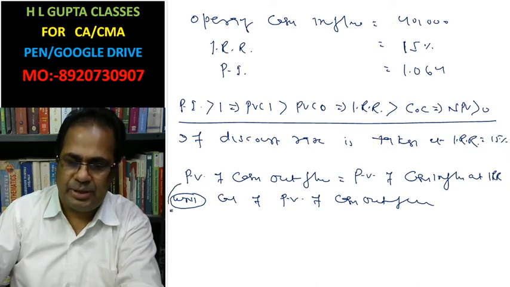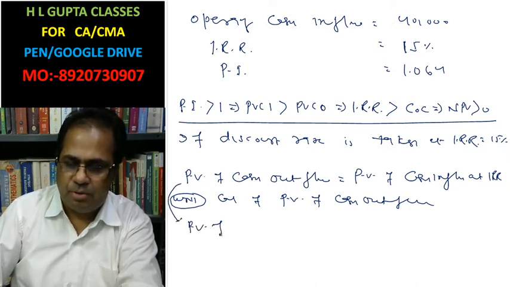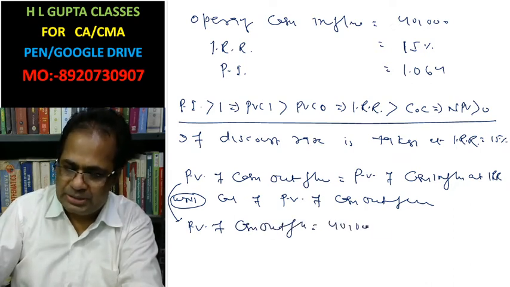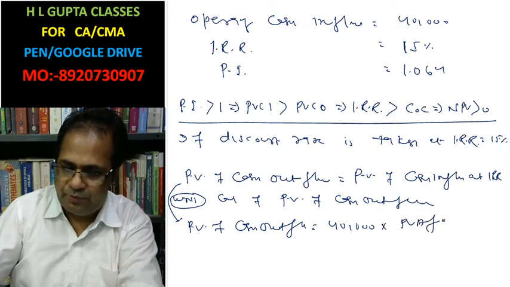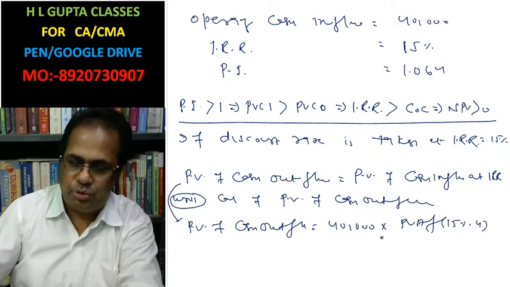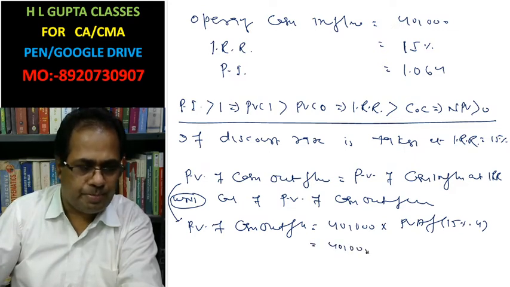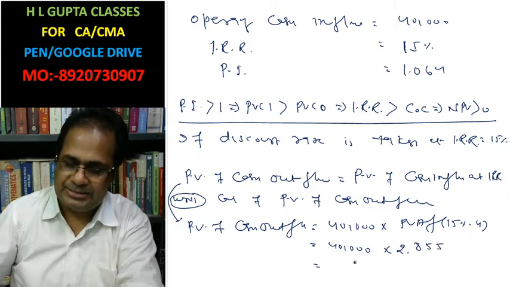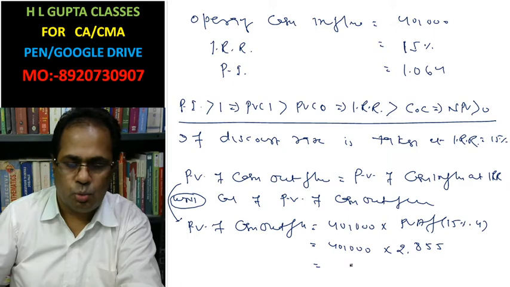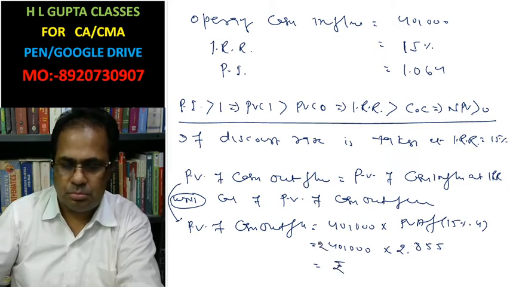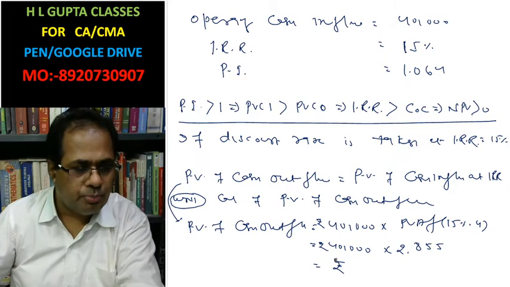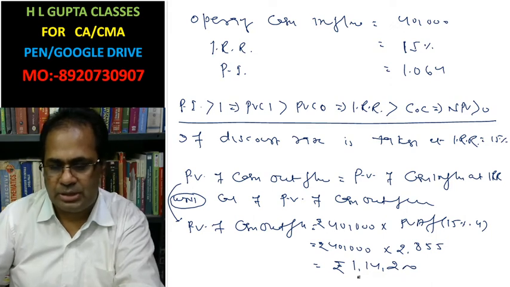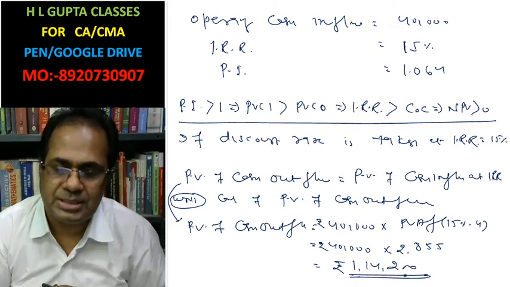By this relation we have present value of cash outflow equal to present value of cash inflow: 40,000 into present value annuity factor at 15% for 4 years, which is 2.855. This gives 1,14,200. This is the present value of cash outflow.